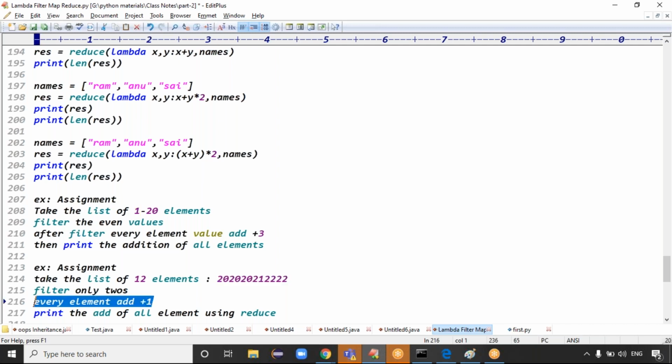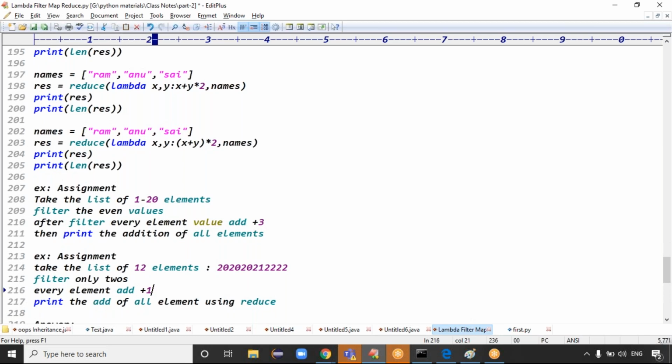For every element, add plus 1, guys. Every element add plus 1. After that, print the addition of all elements, guys. Print the addition of all elements using the reducer function. Using which function, guys? Here, the reducer function, right? Exactly.